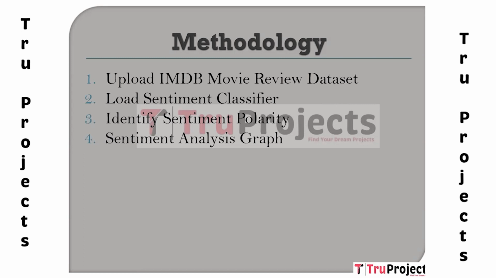The third module is Identify Sentiment Polarity. After calculating the polarity, we can use this module to identify the polarity of each word, and if more words give high polarity for positive, then that sentence will be considered as positive. If more words give negative polarity, then that sentence is considered as negative. The fourth one is sentiment analysis graph. In this module, it will display a graph which shows total reviews found and how many are positive reviews and how many are negative reviews identified from the entire dataset.